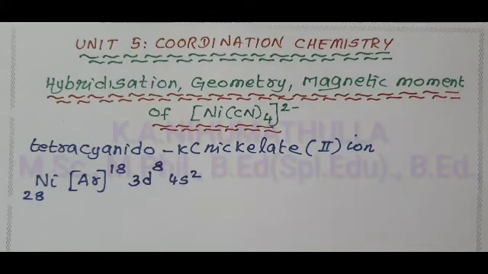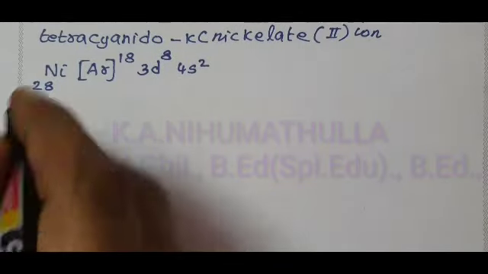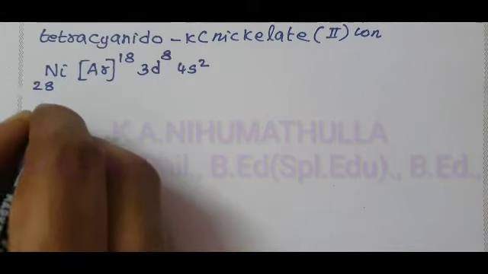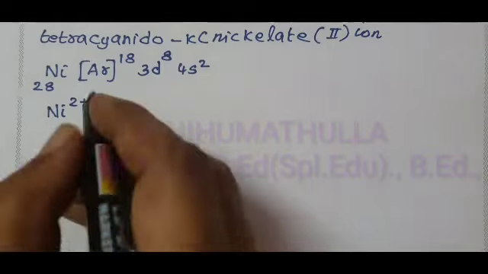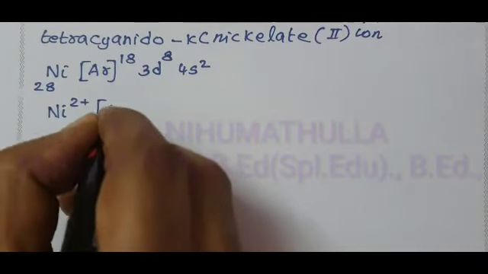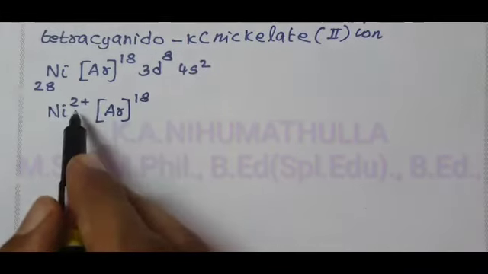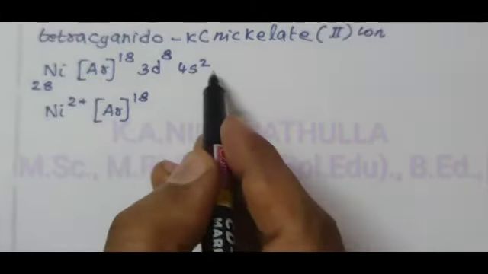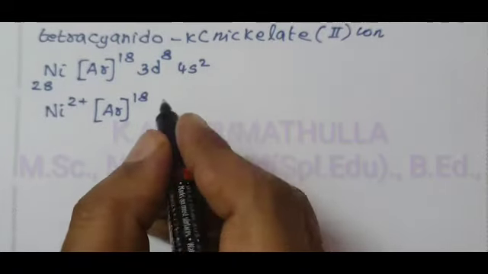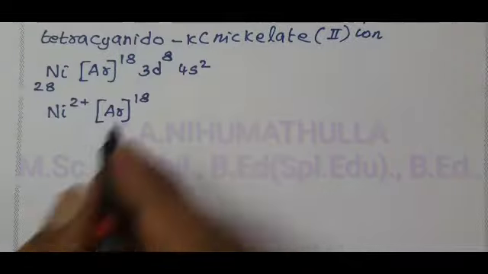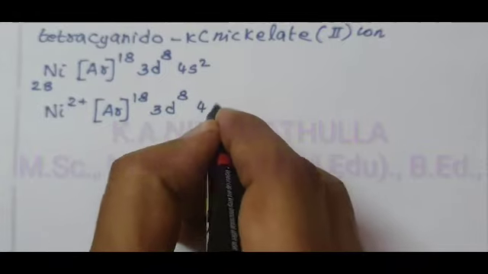But in our example, nickel is in the 2+ oxidation state. Nickel 2+ means removal of 2 electrons from the 4s orbital. Now the electronic configuration becomes 3d8 4s0.